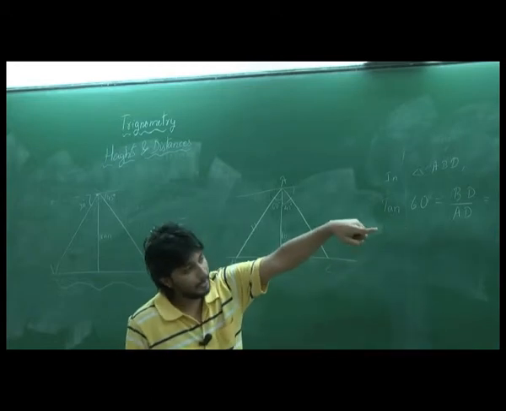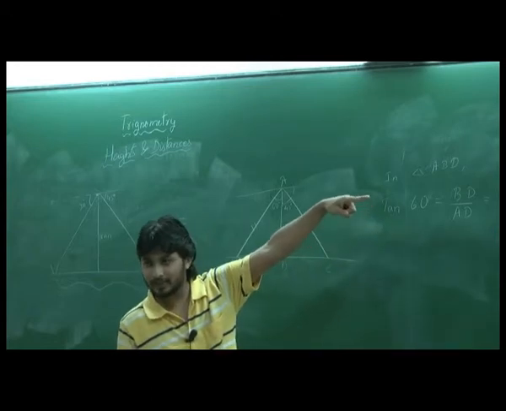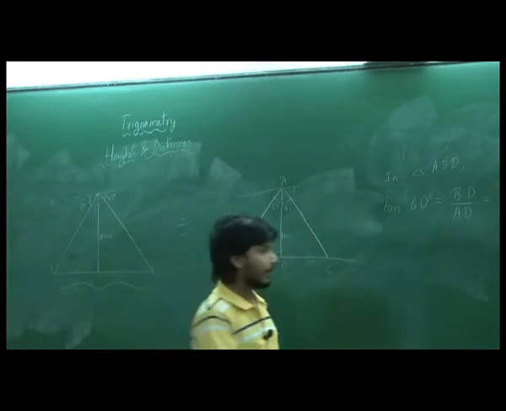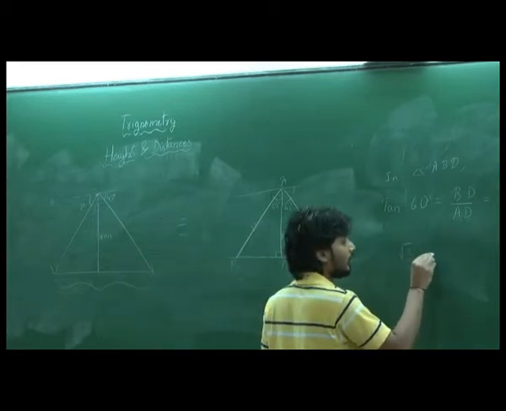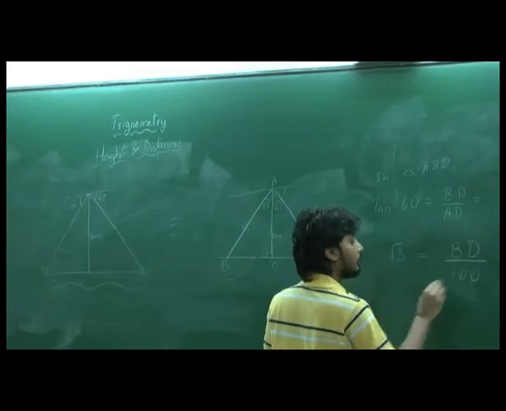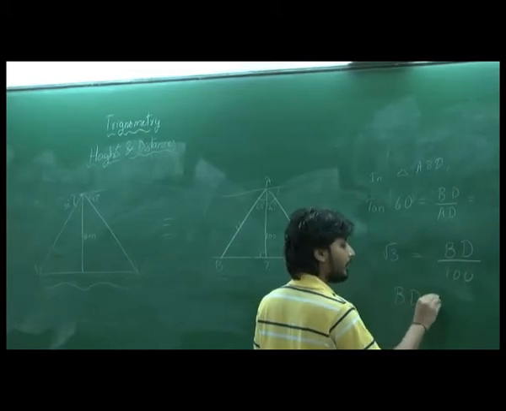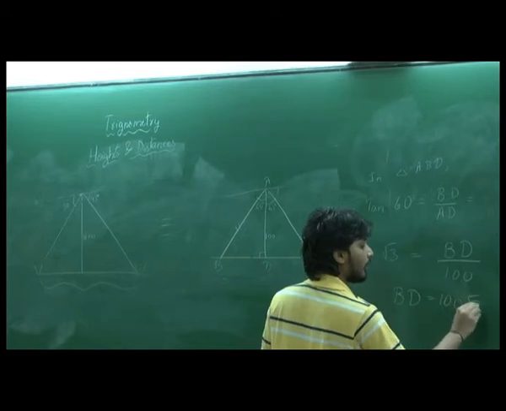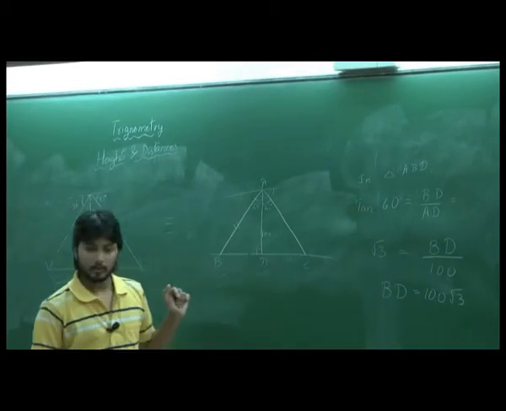But tan 60 we know from the table. What is tan 60? Root 3, right? So root 3 is equal to BD by 100. So BD is equal to 100 root 3. Let's keep it as it is, okay?